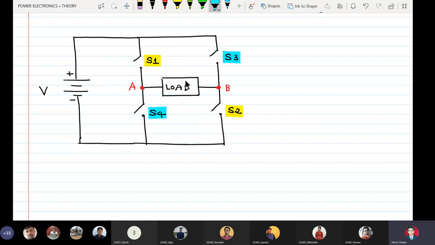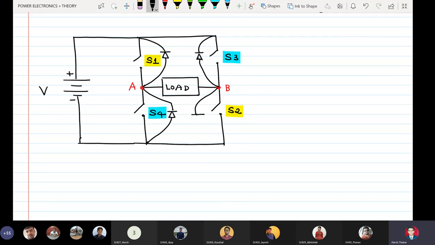Okay, and if the load is inductive in nature, we have to connect freewheeling diodes. So in case of inductive loads, I will connect a diode like this across S1. Similarly, I will connect another diode across S3 like this. Similarly, I will connect a diode like this across S4.